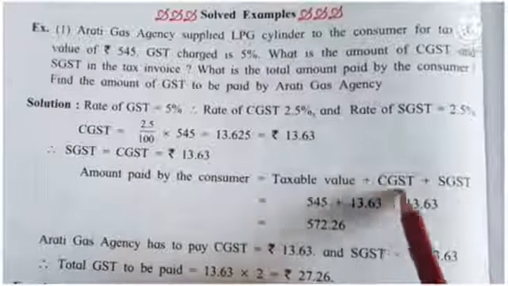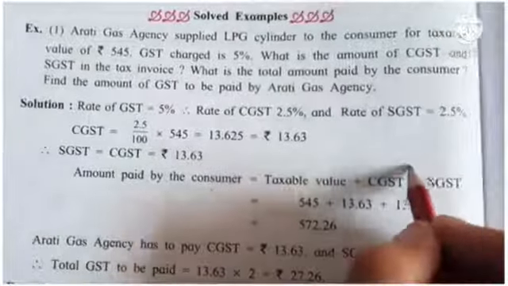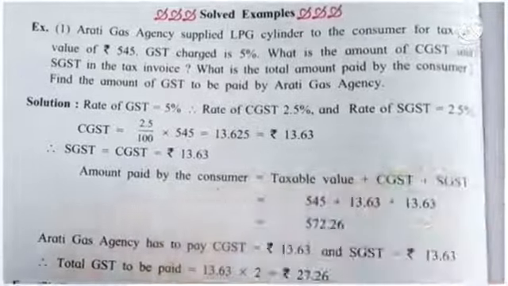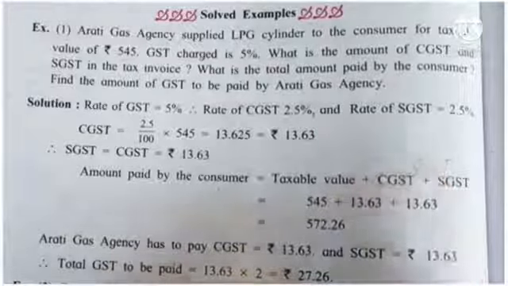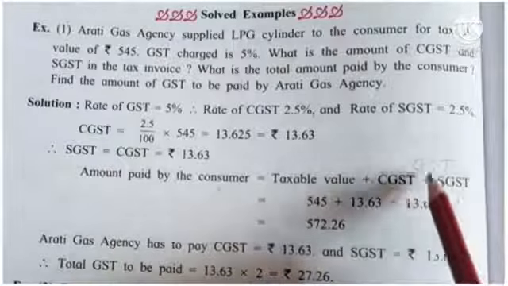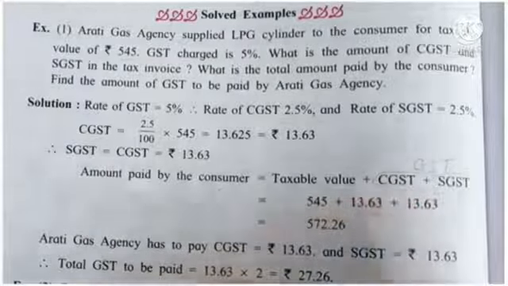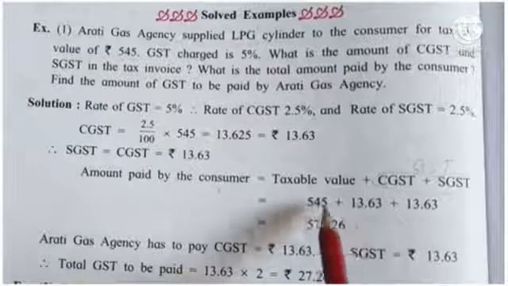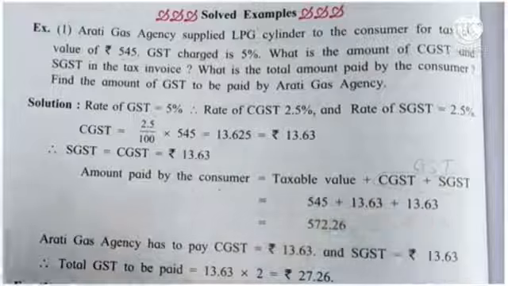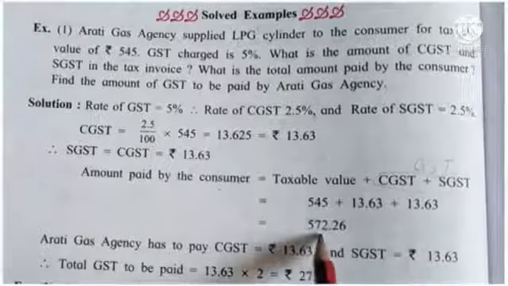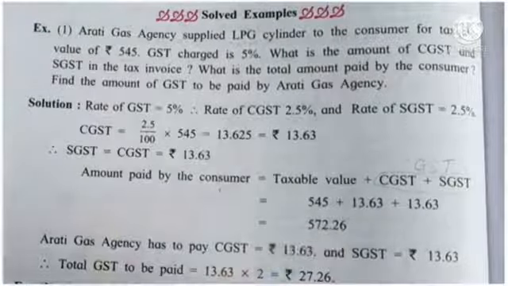You may write CGST plus SGST as only GST. So calculate this, 545 plus 13.63 plus 13.63. You get the answer 572.23.